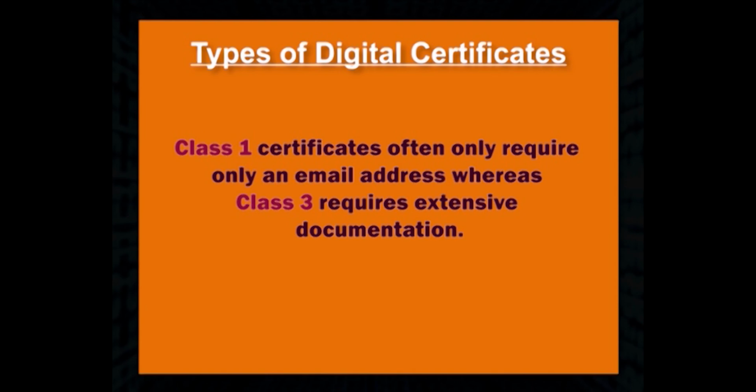Now, each class has different requirements for proof of identity when applying for digital certificates, with higher level classes requiring more proof of identification. Class 1 certificates often only require an email address, where class 3 requires extensive documentation.